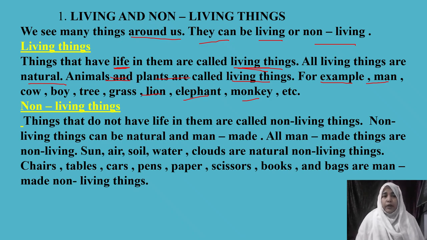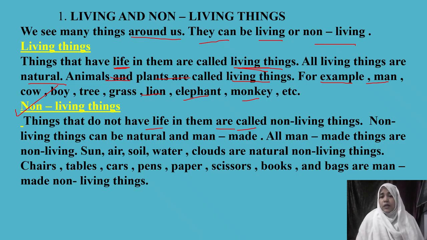What about non-living things? Non-living things means they are not living. If they are not living, what do they not have? They do not have life in them. Things which do not have life in them are called non-living things. Now, can we categorize these non-living things into two types further?